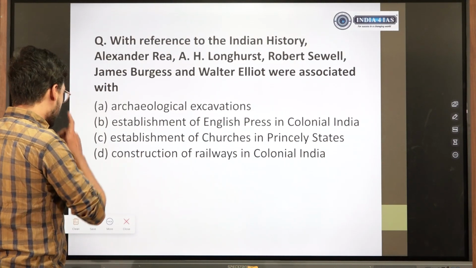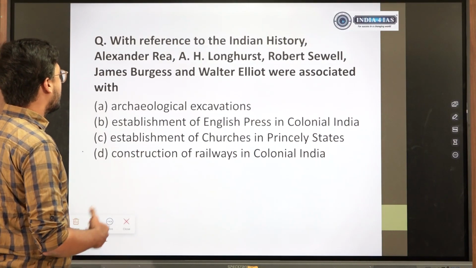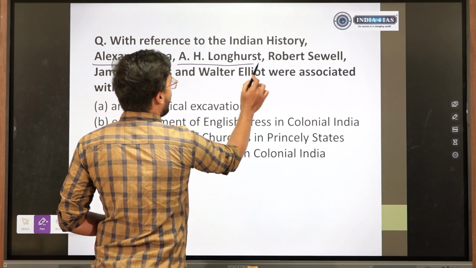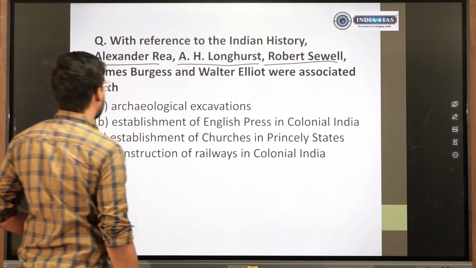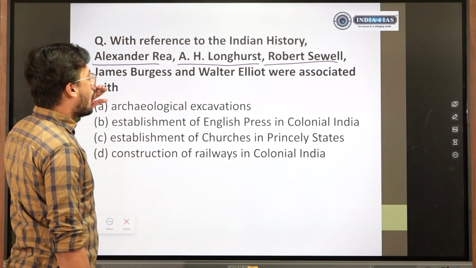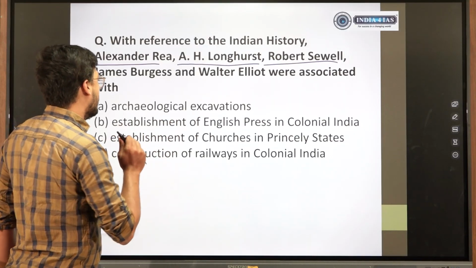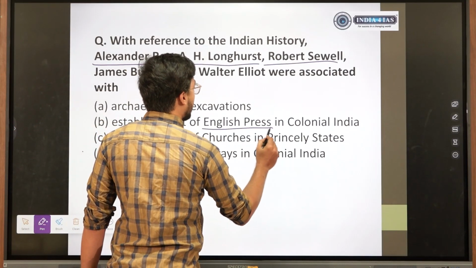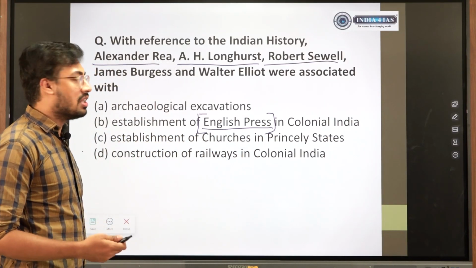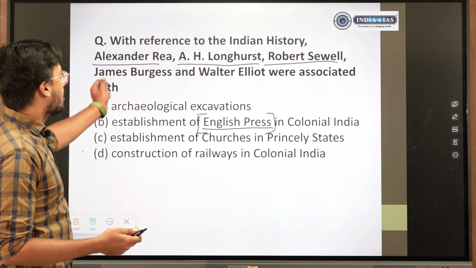Here we don't know exactly, but how could we have thought about it? With reference to Indian history, Alexander Rea, A.H. Longhurst, Robert Sewell, James Burgess and so on, they were associated with which? We have not heard these names directly, but which are the chapters we studied very well? The press chapter we have studied, and we have not come across these names. In press we know that Lord Ripon had a liberal policy, there was John Adam and other personalities also, but we did not come across these names.